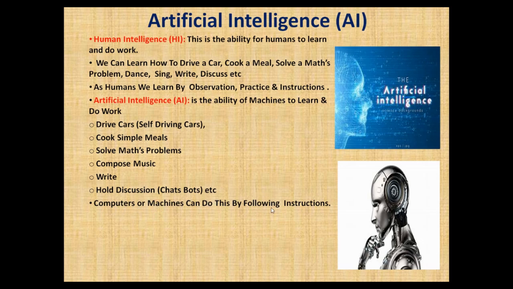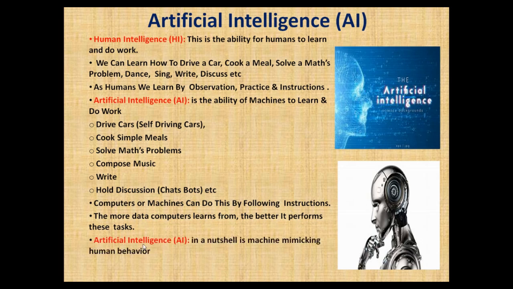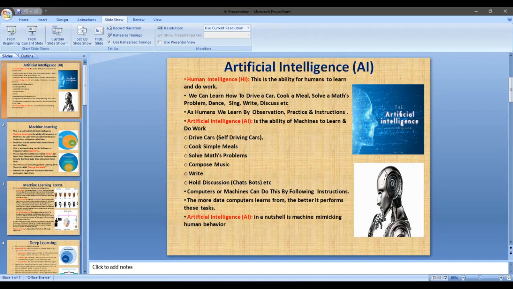Computers or machines can do this by following instructions. They can do this by following what? Instructions. Now, the more data computers learn from, the better it performs these tasks. So, documented instructions is called data. The more data computers can learn from, the better it performs these tasks. Now, artificial intelligence, in a nutshell, is machines copying or mimicking human behavior. That is artificial intelligence. Now, let us look at some examples which we talked about.